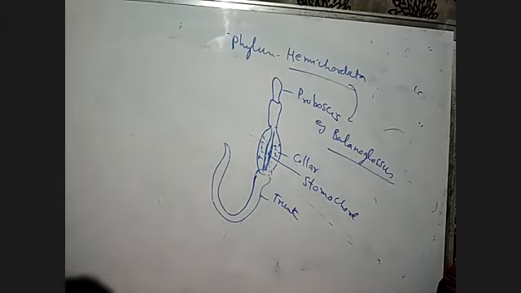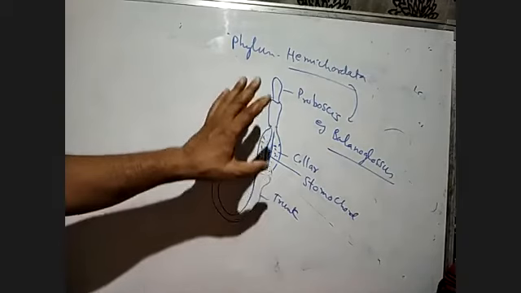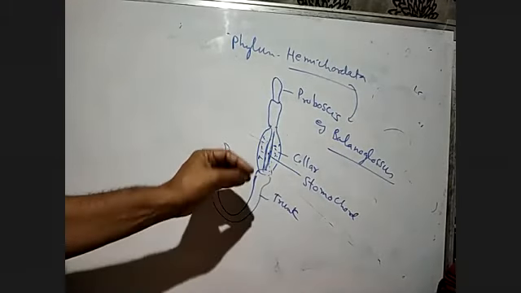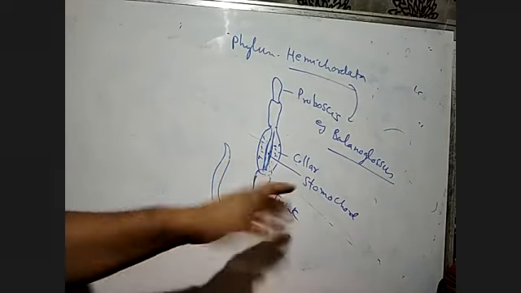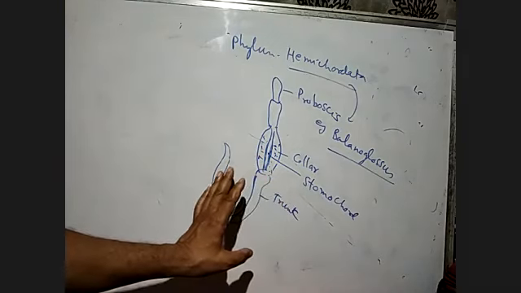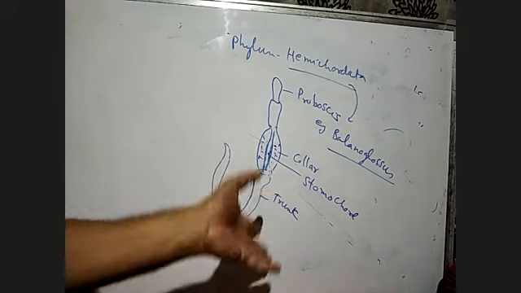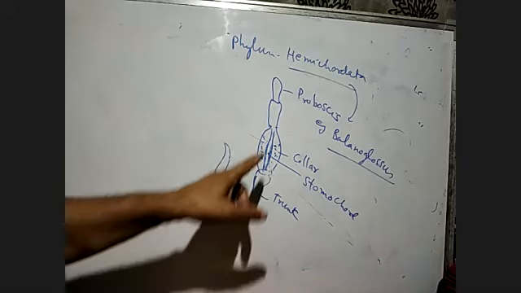The circulatory system is open type, which means they don't have blood vessels. Respiration takes place through gills because they are aquatic. The excretory organ is the proboscis gland.